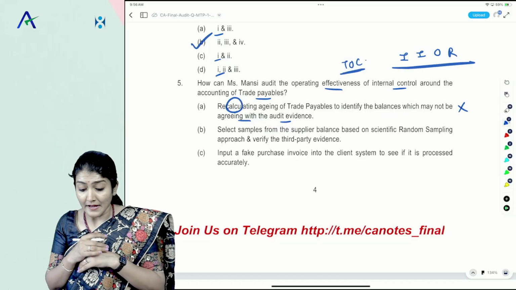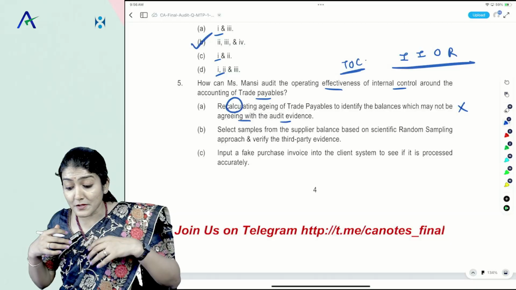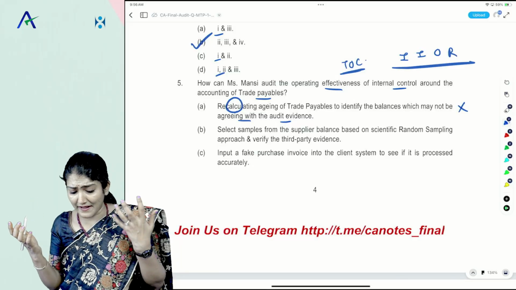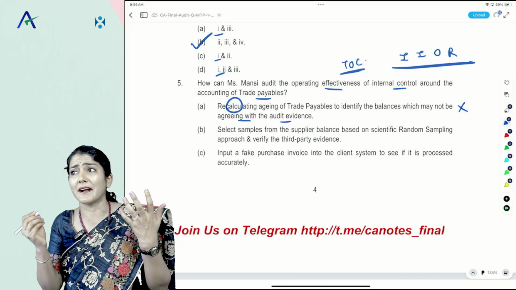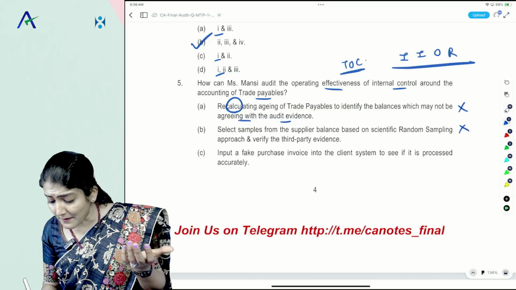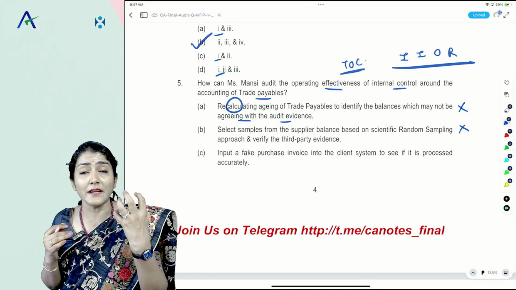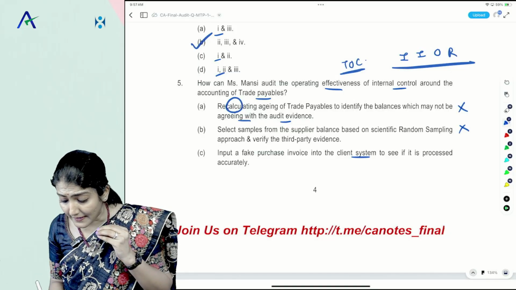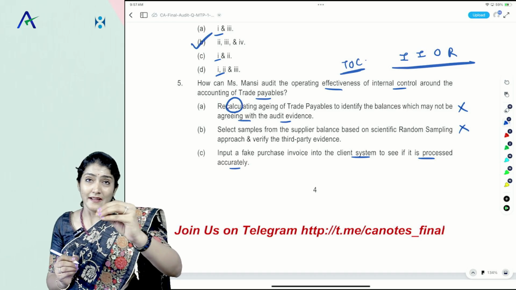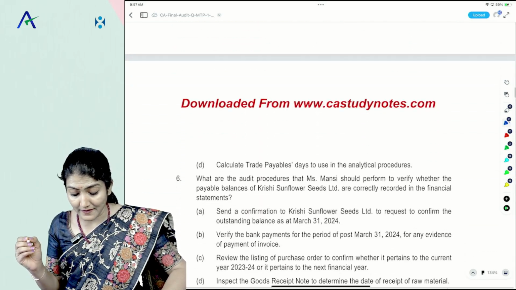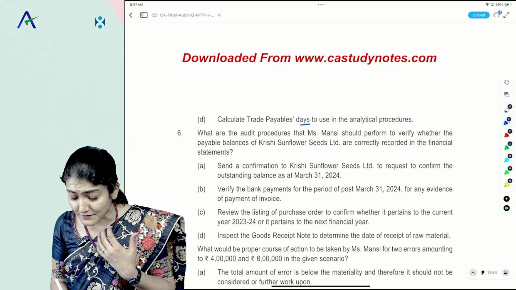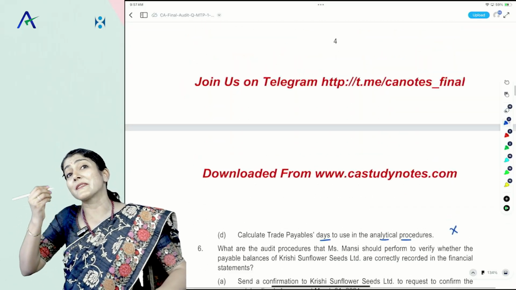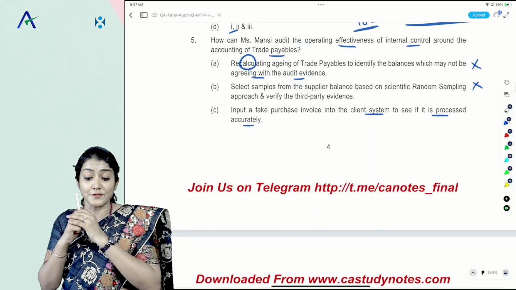So no recalculation. Select samples from the supplier balance based on a scientific random sampling approach and verify the third-party evidences, right? Again, selecting a sample and checking it with third-party evidences comes under the substantive procedures, not under checking the OE, the operating effectiveness of control. Then, input a fake purchase invoice into the client system to see if it is processed accurately, right? That is where you're performing the re-performance. And what is the last one? Calculate trade payable days to use in the analytical procedure. Again, that's an analytical procedure, which is more of a substantive procedure. It does not come under your test of control, right?